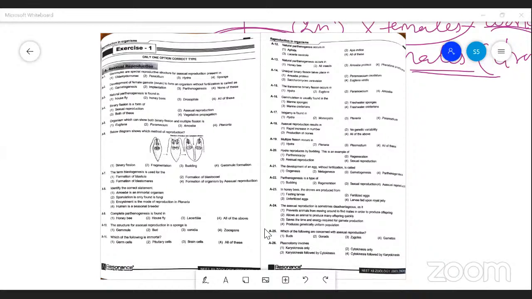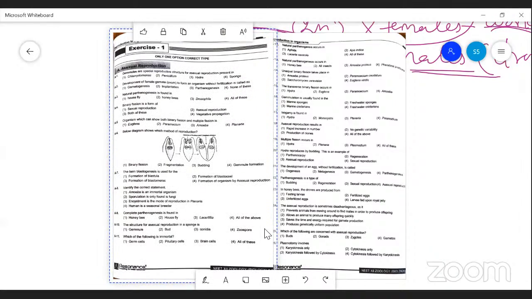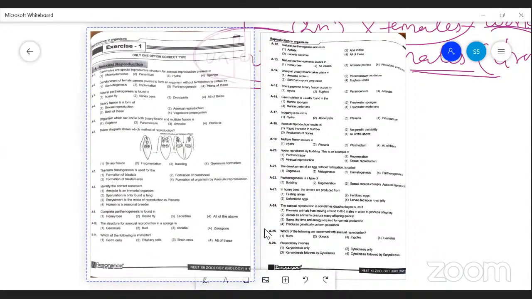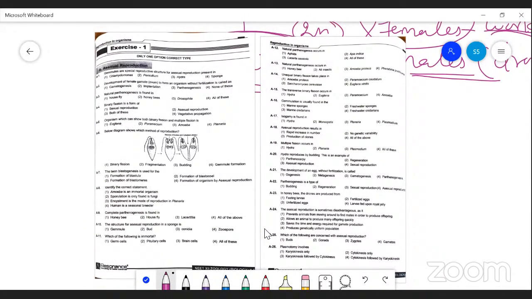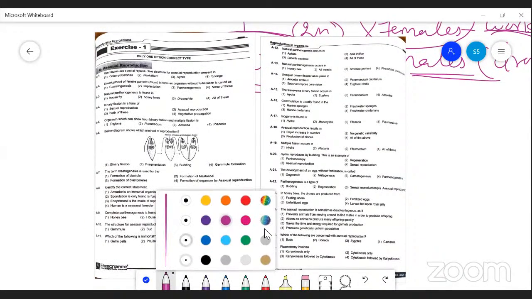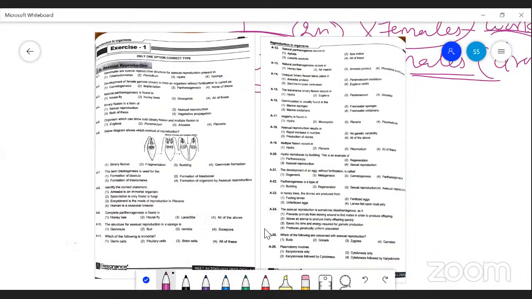is gemmules. Gemmules are special reproductive structures of asexual reproduction that are present in the case of sponges. That is seen in sponges, gemmule formation.